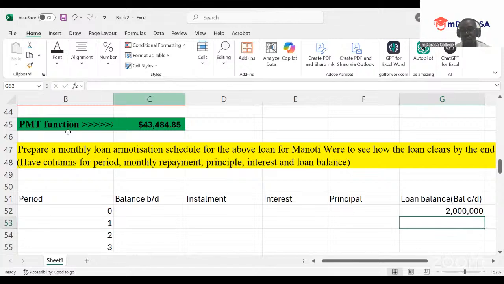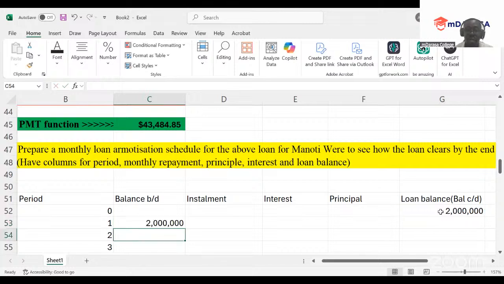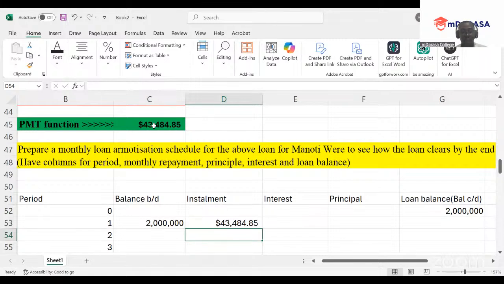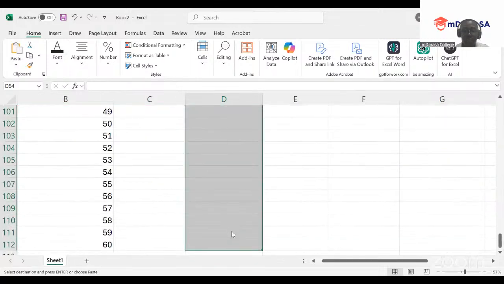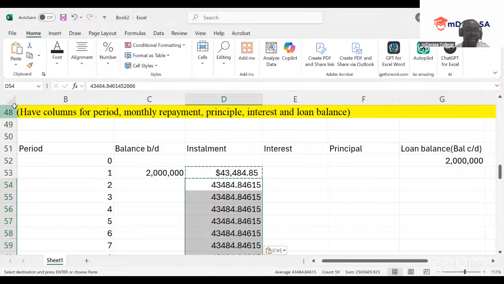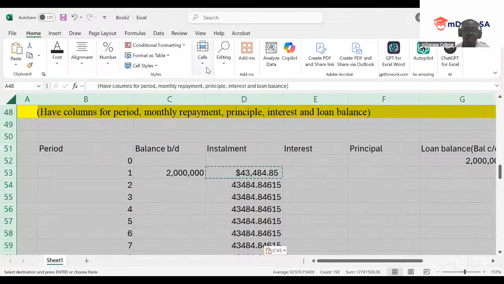See? So once we have that, that amount is the same value that I'll be having as at year 1. Installment, how much are we paying? The installment is what we have computed here, 43,484.85. This installment value will be the same all through up to year 60 that we are considering. Remember, installment is an equal amount over the years that we are given. So that is what you are going to consider at this point.